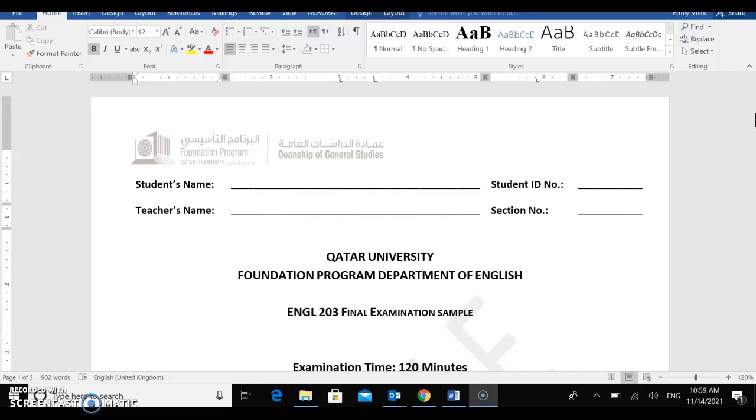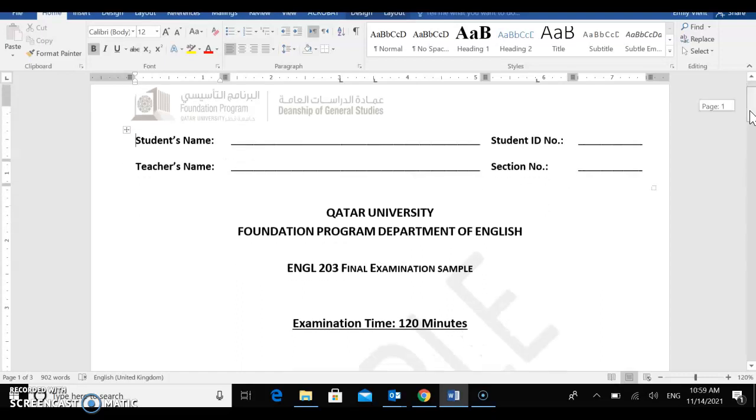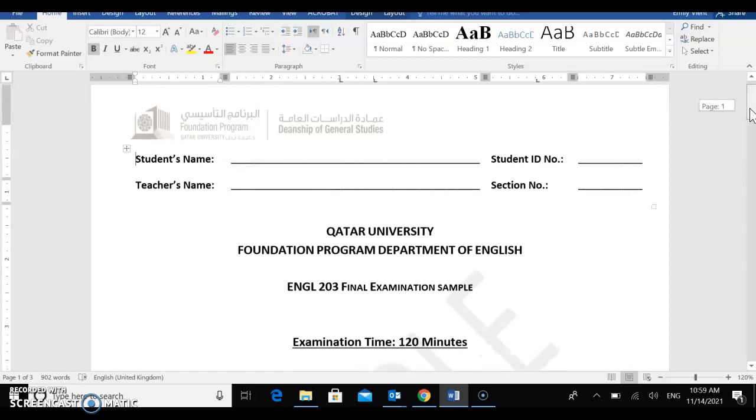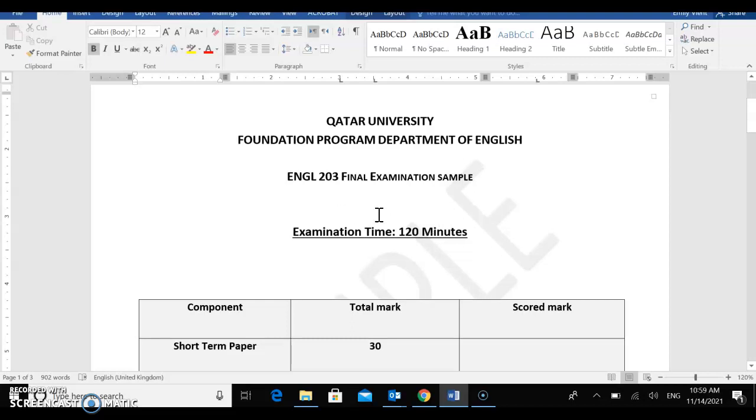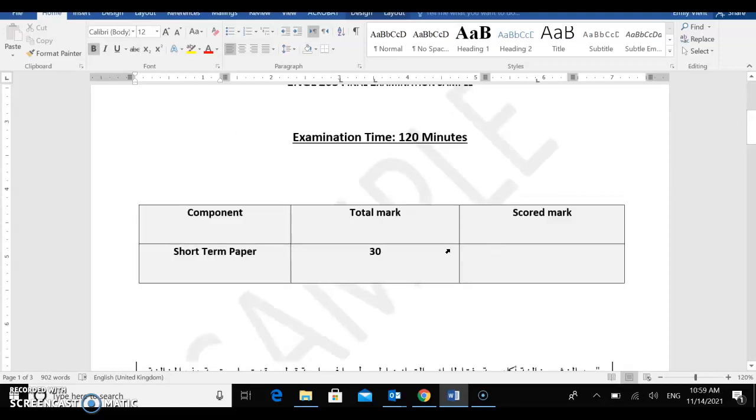So I just want to do a brief overview of the final exam for you. I have sent this file to your email, so you have it. This is the sample final exam. You can see here you have 120 minutes, so you have 2 hours, and it will be worth 30 marks. So this is the assessment that has the largest amount of points out of your 100 marks for your total grade.